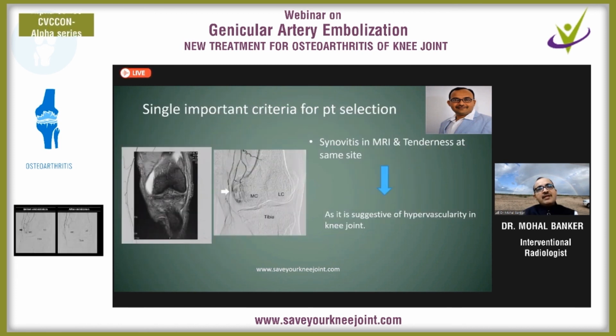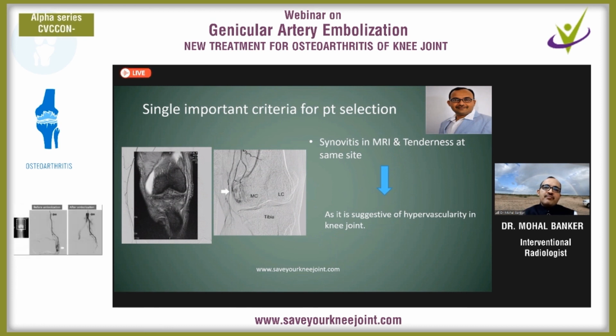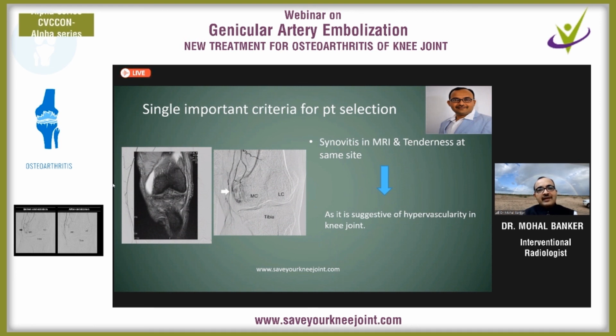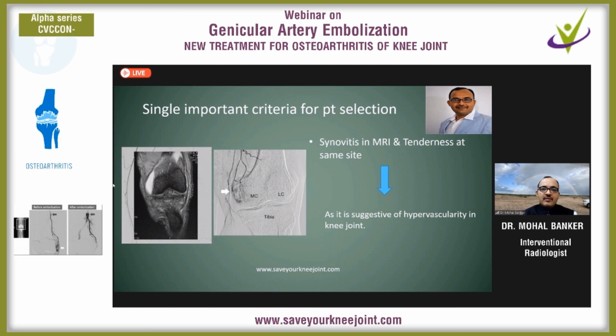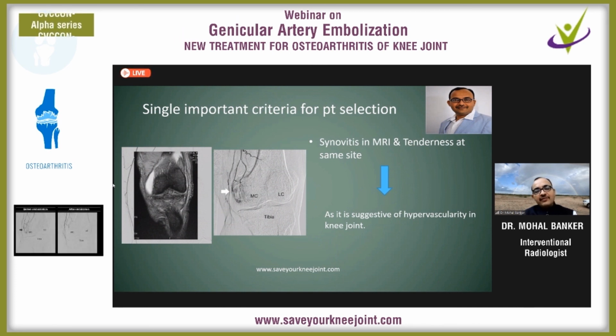And if you ask me what is the single most important criterion for patient selection, genicular artery embolization is particularly meant for chronic inflammation. So we have to find out the chronic inflammatory process within the joint, and for that, two important tools. One is tenderness at the site, and on MRI there is synovitis at the same site. See, these are the two important criteria. If these are present, I would recommend genicular artery embolization. If we do the selective genicular artery angiography, definitely hypervascularity is present in the same area, and if we go for embolization, then the patient will improve symptomatically.